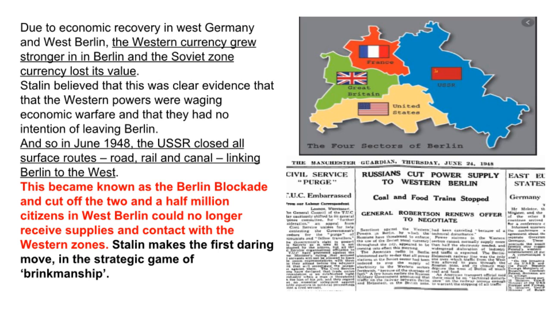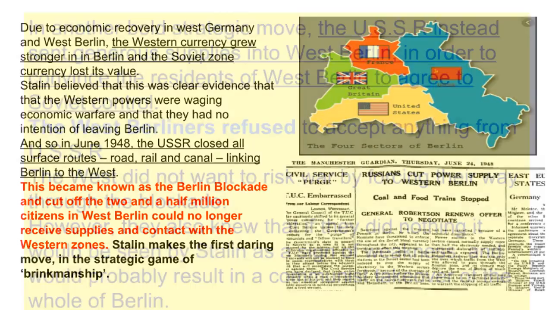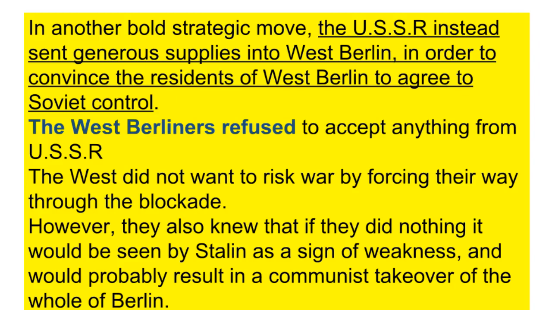It is a bold gamble, in order to achieve control of West Berlin whilst at the same time risking the outbreak of war. Some historians argue that Stalin is much more confident and braver, because they too possess nuclear weapons. In another bold strategic move, the USSR instead sent generous supplies into West Berlin, in order to convince the residents of West Berlin to agree to Soviet control. The West Berliners refused to accept anything from the USSR.